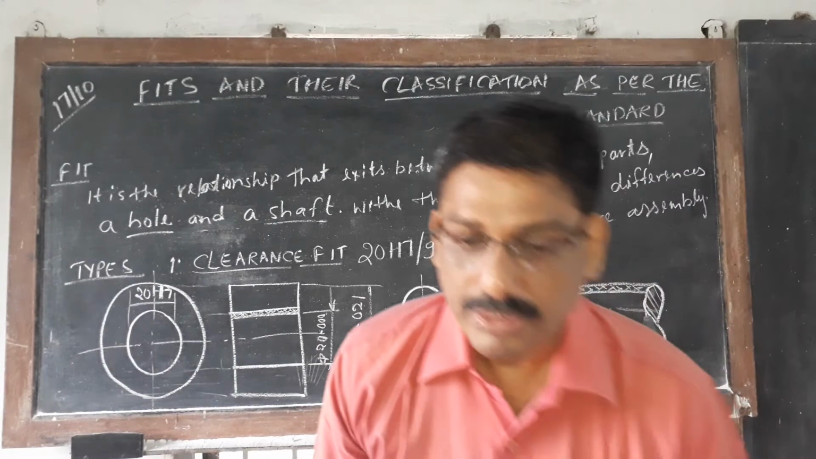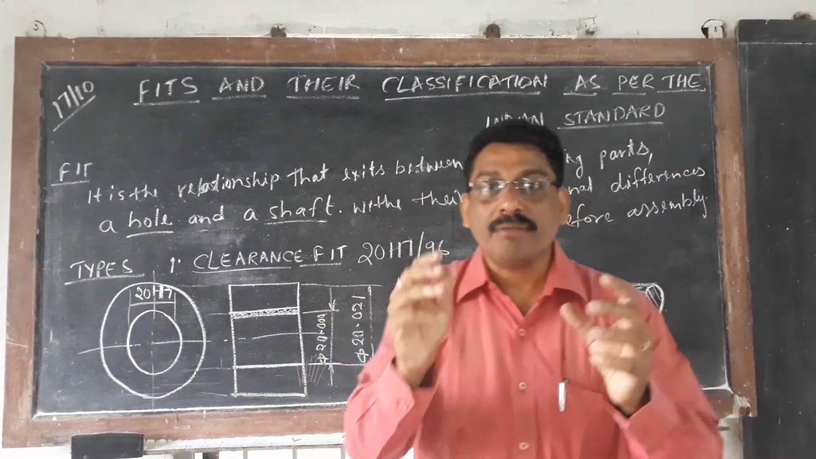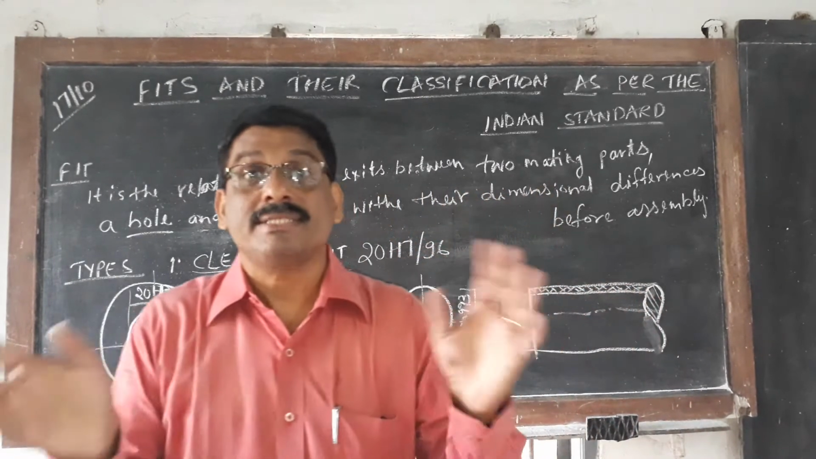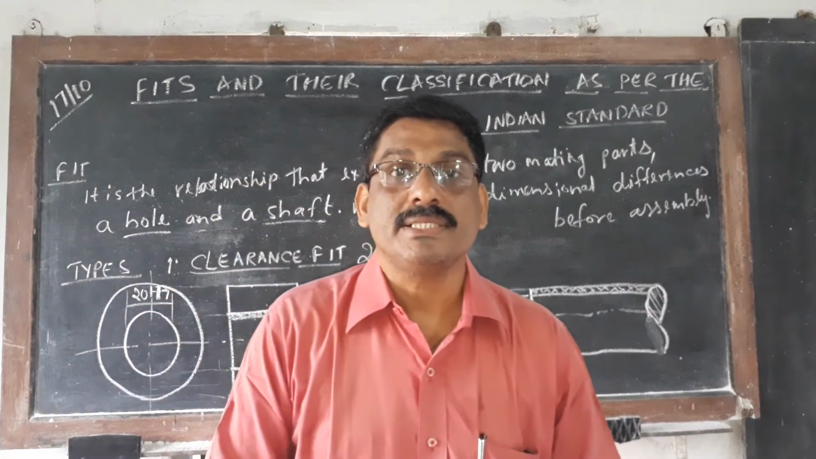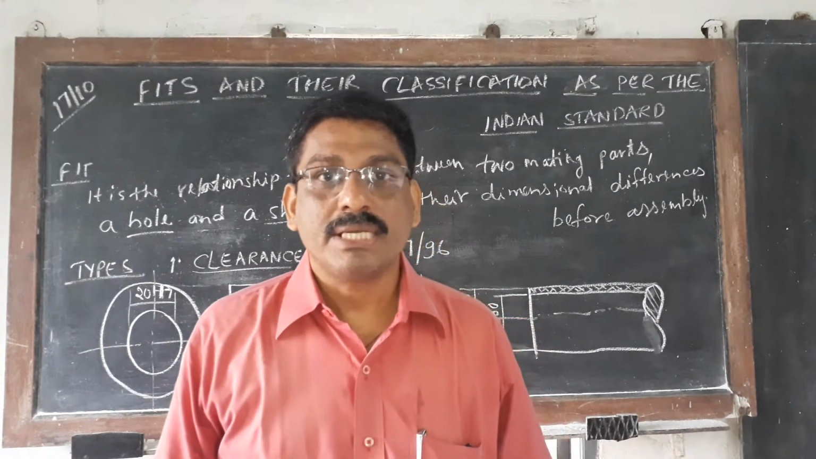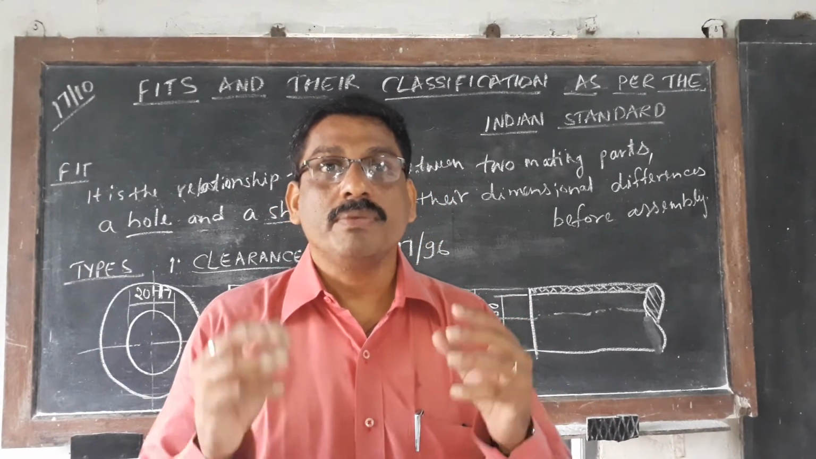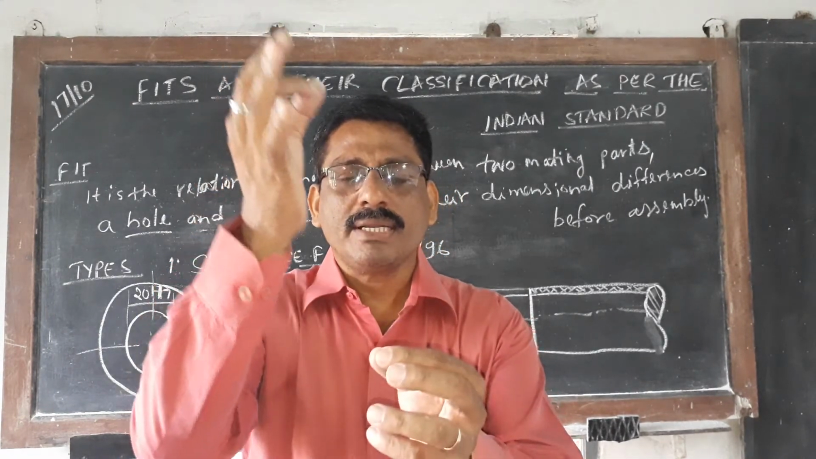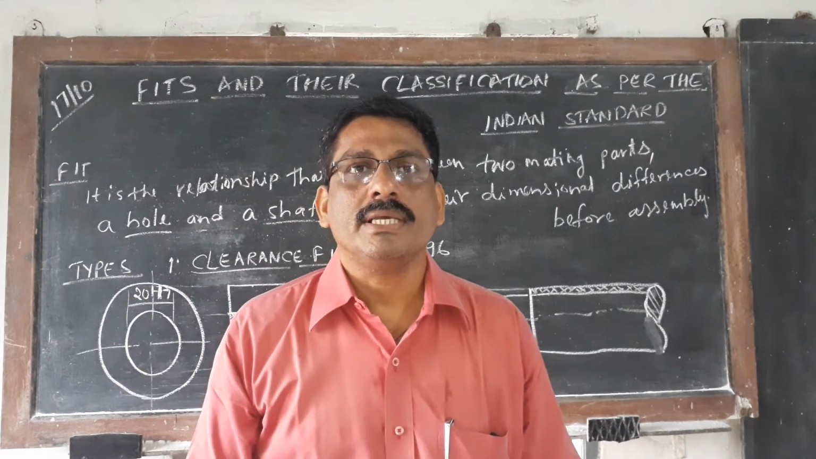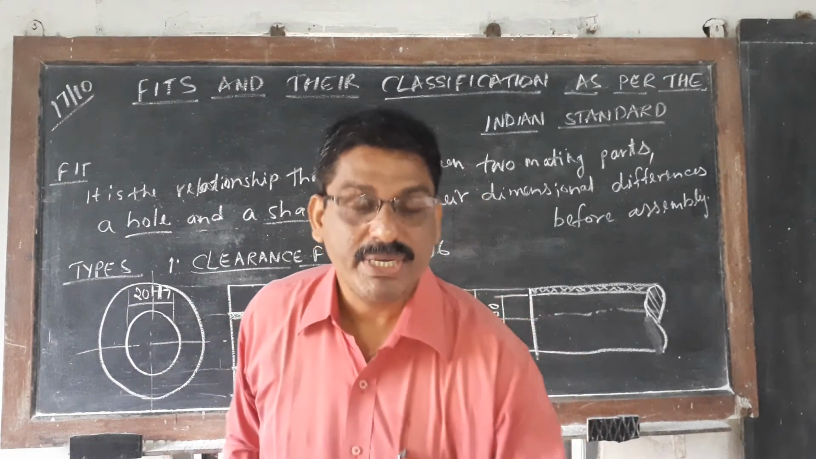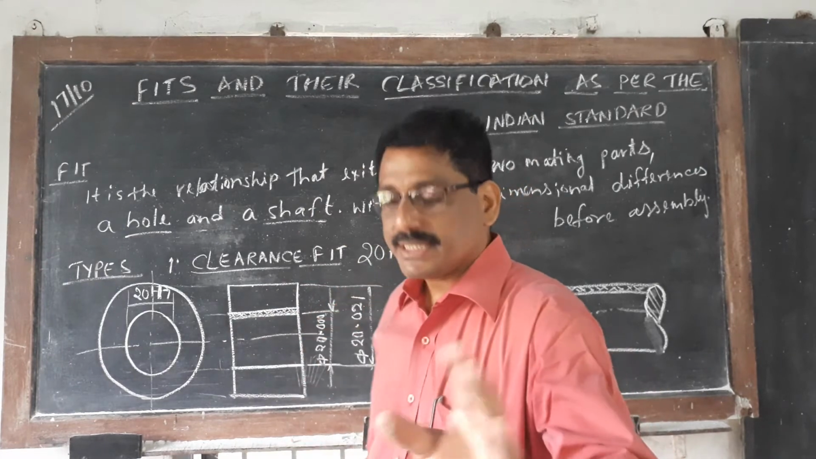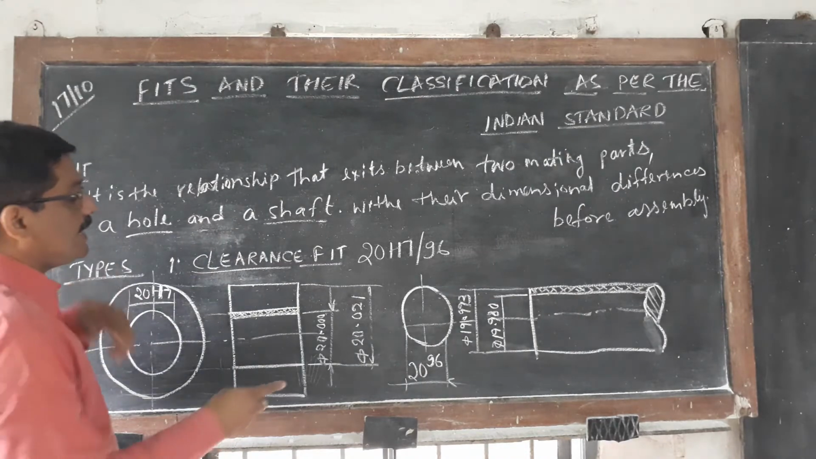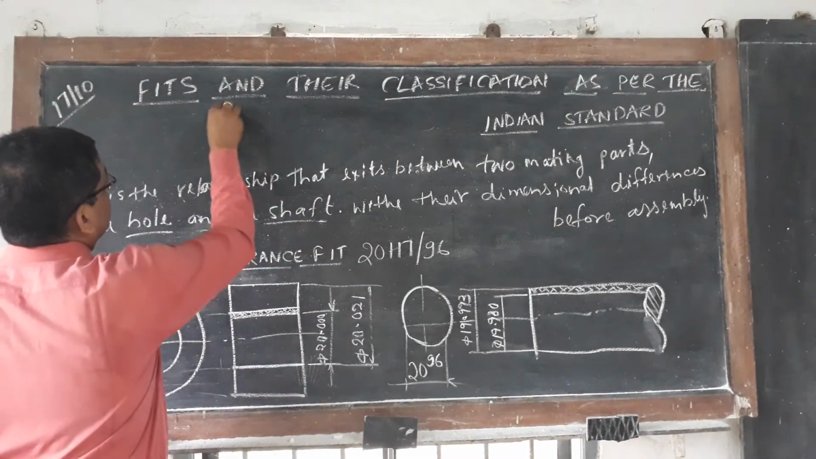So that exists between two mating parts, a shaft and a hole, with their dimensional differences before assembly. After assembly it is not a dimensional difference. Before assembly you have to maintain about 0.002, that much only, so that when you assemble, it is going to assemble clearly. So that is the main definition of a fit. Fits can be expressed on the drawing.